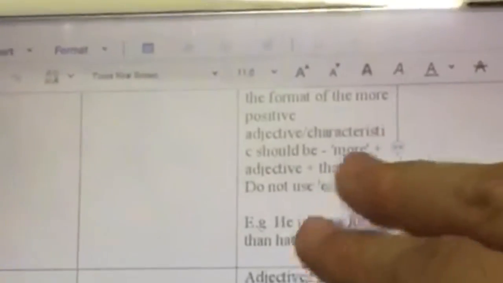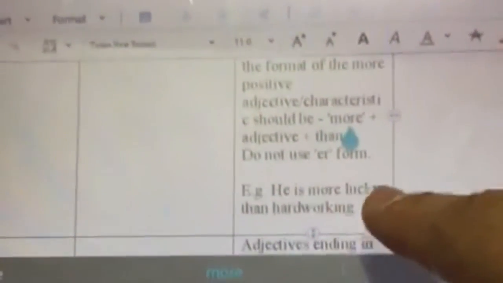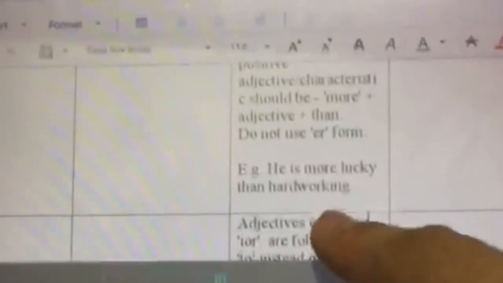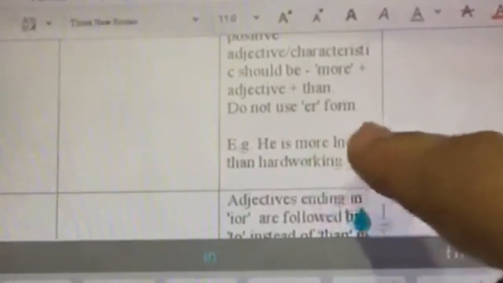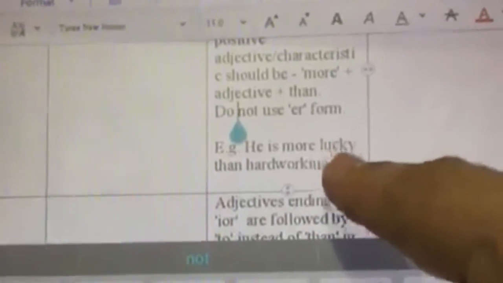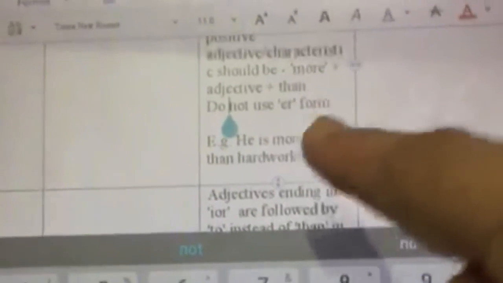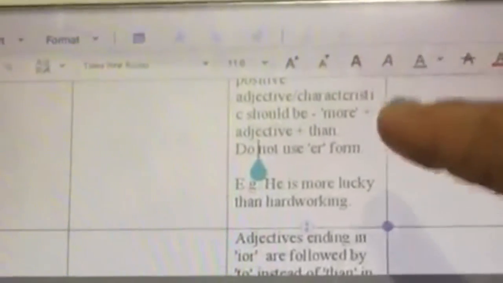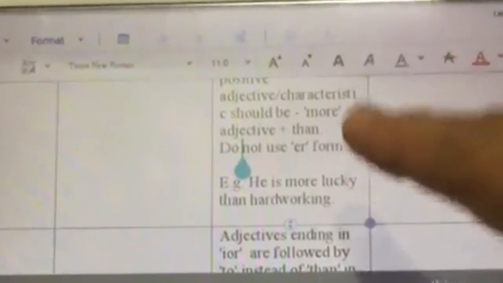So when we compare two qualities, the quality which is of a higher degree, which is lucky in this case, how do we write that? We write it as more plus adjective plus than. We do not add er to that adjective. We always follow this format. So going back to my example, Rita is more intelligent than beautiful. Okay, so that's the format that we need to follow.